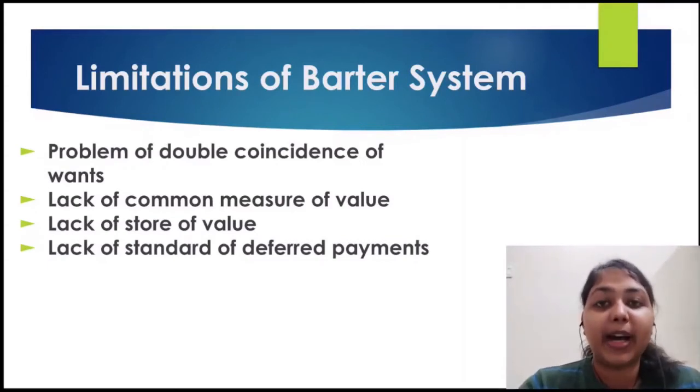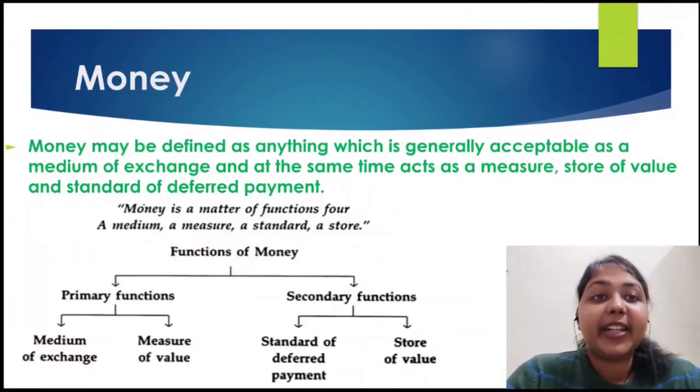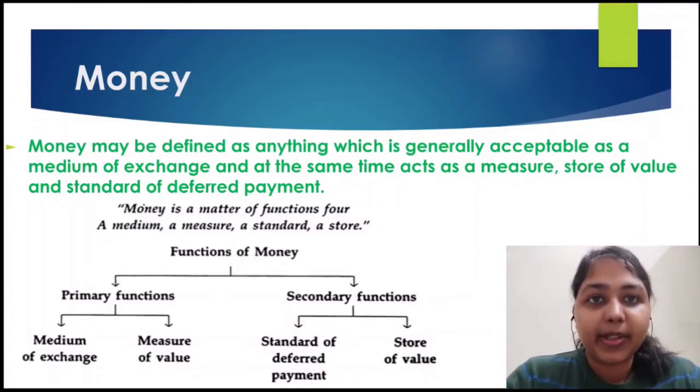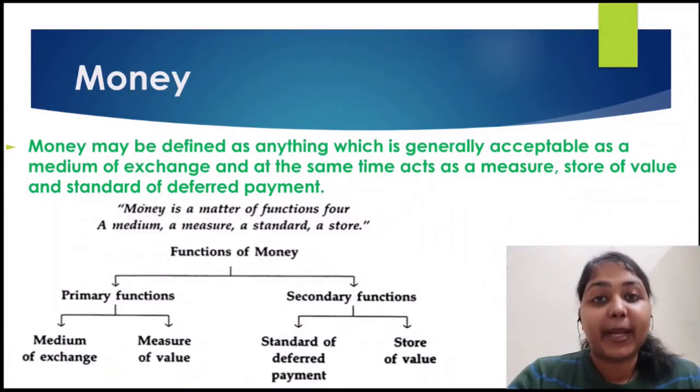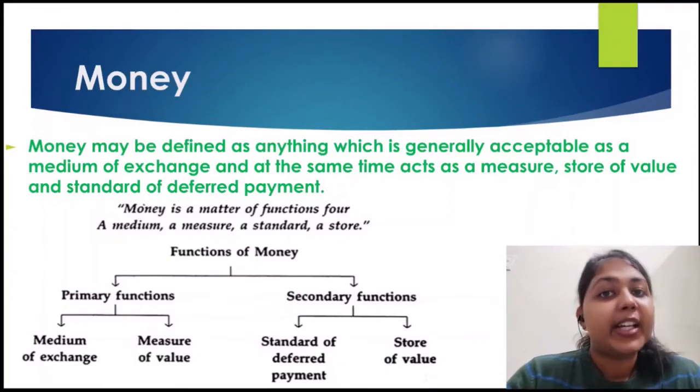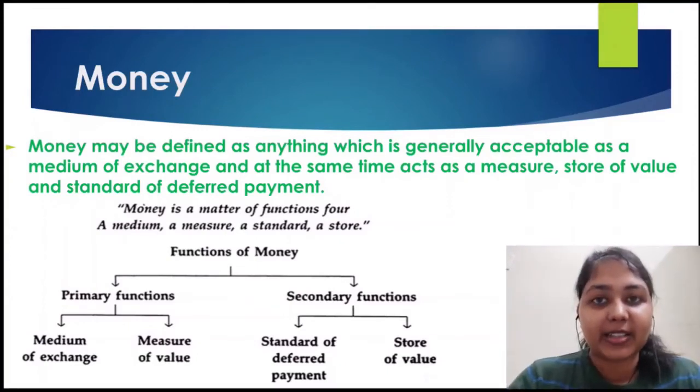Now let's talk about the present day thing, and that is money. Money can be defined as anything which is generally acceptable as a medium of exchange, and at the same time it acts as a measure, store of value, and standard of deferred payments. Now here in the definition, you can see it has got all those points which were the limitations of the barter system, right?